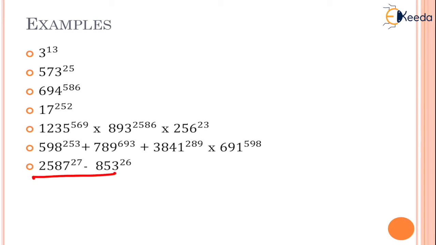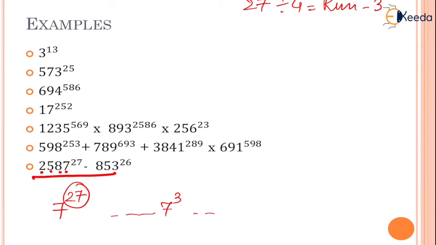Now, this is 2587 raised to 27. So focus only on 7. 7 raised to 27. Now 27 divided by 4, my remainder is going to be 3. So this is as good as the unit digit of 7 raised to 3, which is as good as the unit digit of 3. I hope everybody is clear with this. 7 cube is 343 and hence the unit digit will be 3.